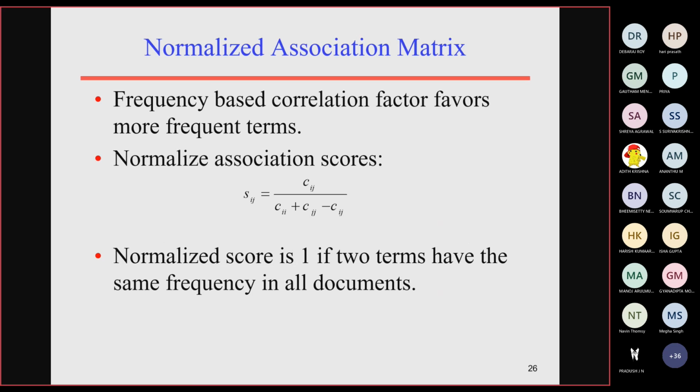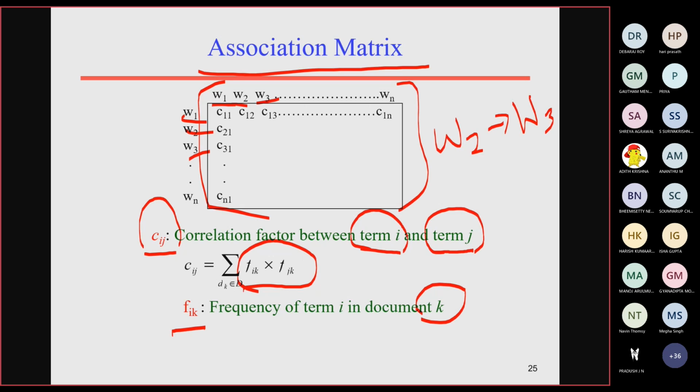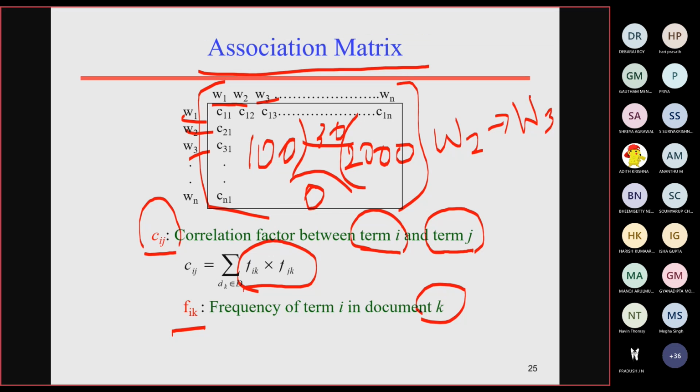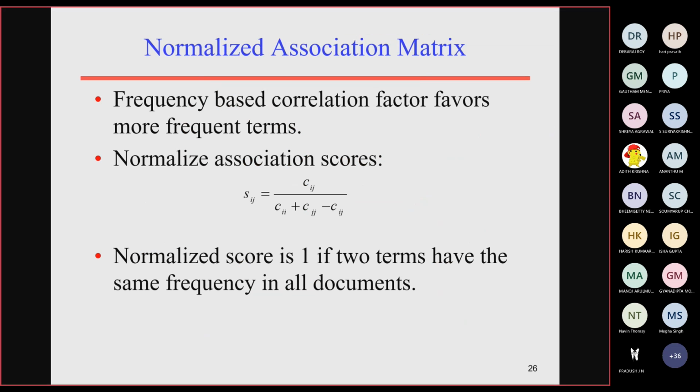In order to manage this, we are going to make a normalized association matrix. In some terms it may be 100, in some it may be 0, in some 2000, in some 30. So how do we weight them on the same scale? For that we are going to normalize it.